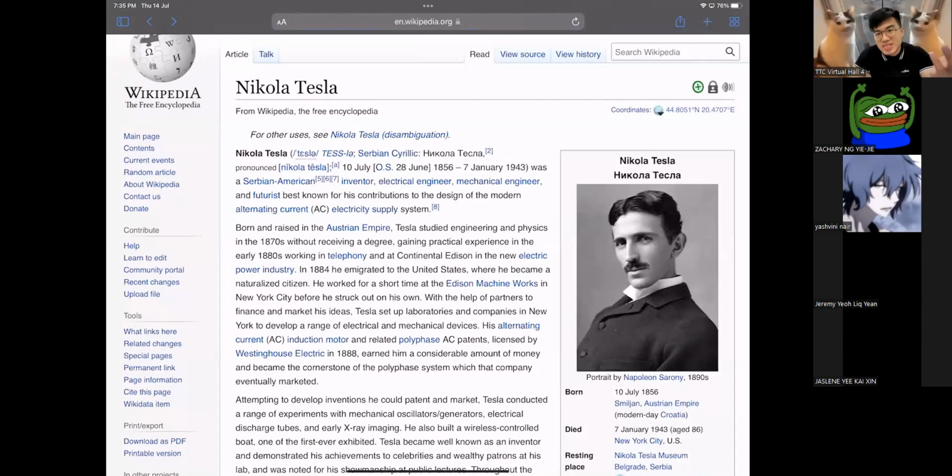And you know what's the sad thing? Okay, I will say the sad thing lah. He did not patent any of his work. That means he did not copyright. You know, guys, do you know what copyright is? If you make something, you would copyright your thing so that people don't imitate your stuff, they don't counterfeit your stuff. Just like Edison lah. He wants to earn money, so he will copyright his light bulb design. So Tesla, he did not copyright anything. He did not copyright his radar design. He did not copyright his wireless design.